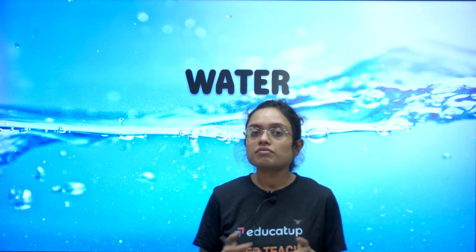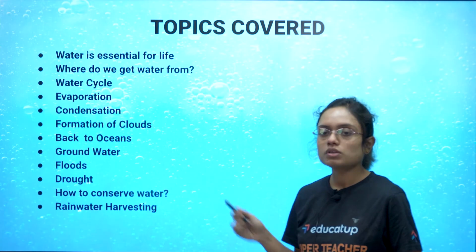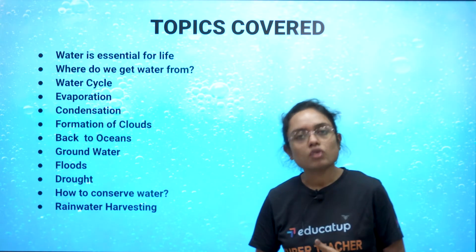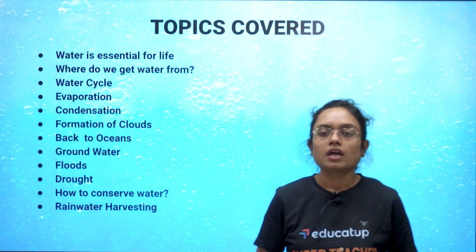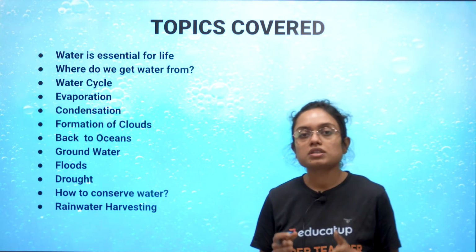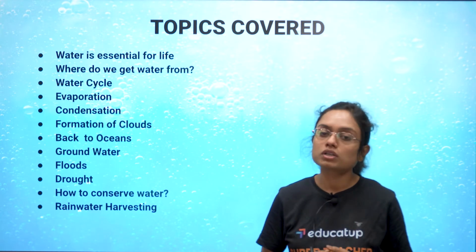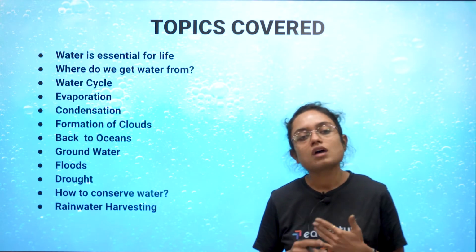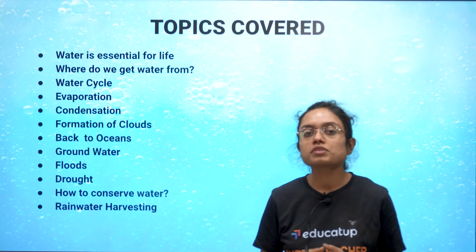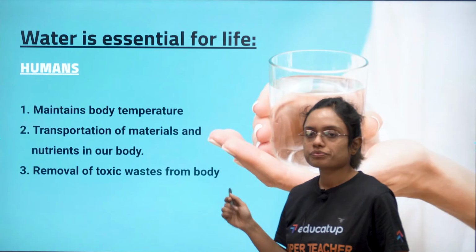So in this chapter, we are going to study a lot about water. So let's see what will be covered in this module. We are going to cover: water is essential for life, then where do we get water from, the water cycle, that is evaporation, condensation, formation of clouds, back to oceans, groundwater, floods, droughts, how to conserve water, and rooftop rainwater harvesting. So now let's start the session.